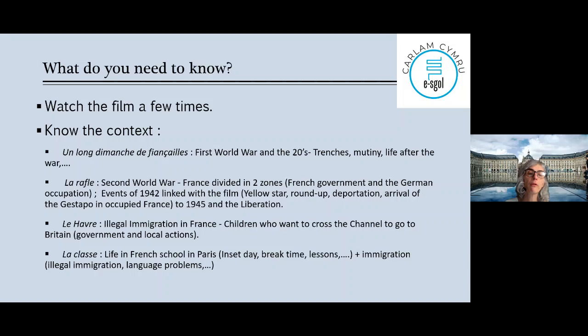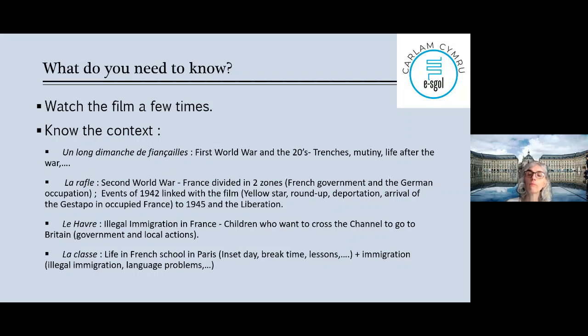Et La Classe is life in a French school in Paris, Intramuros. So the town of Paris, but in a difficult district of Paris, okay? And you see everything from the French school life, which is really different from here. So you have to know what they're doing, those teachers, when they're meeting on inset days. It's a bit different from here. Break time, how it works, lessons, okay? And it's also about immigration.